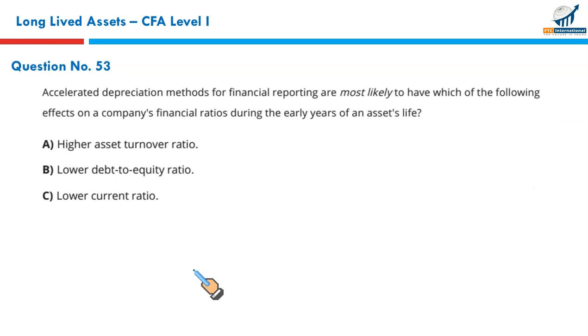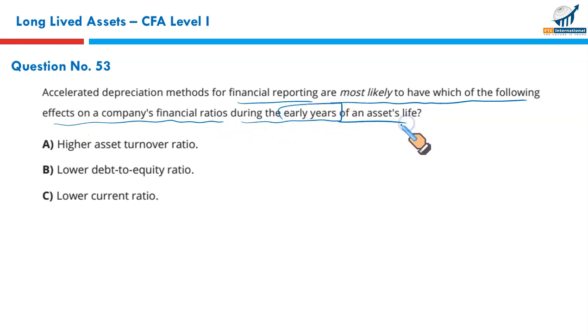Next, accelerated depreciation methods for financial reporting are most likely to have which of the following effects on company's financial ratios during the early, mind the word early, years of an asset life. Higher assets turnover is sales upon average fixed assets or total assets. Since accelerated depreciation method will result in more depreciation, the net value of average total assets would be lower. Lower denominator means this ratio would be higher. So this is true. Higher assets turnover.